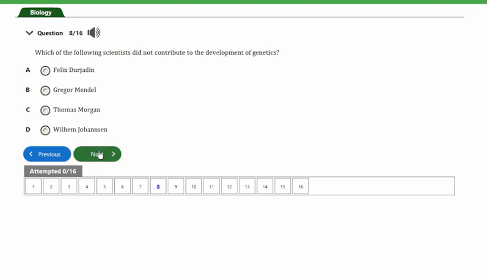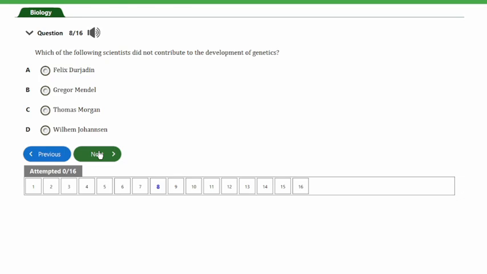It says which of the following scientists did not contribute to the development of genetics? We have A, Felix Dujardin, B, Gregor Mendel, C, Thomas Morgan, and D, Wilhelm Johansen. So guys, the answer to this question is Felix Dujardin. Felix Dujardin did not contribute to the development of genetics. Rather, his contribution is based on the cell.